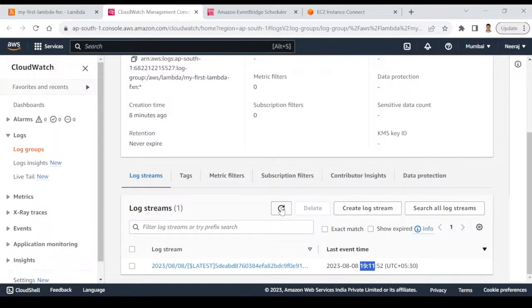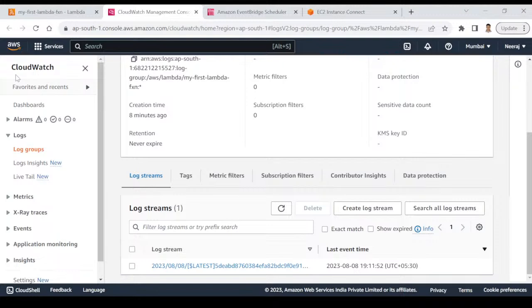Let me refresh this because it's already 7:20. It may take a few seconds. We'll wait for a few seconds and then we'll try again. It takes some time to store your logs into the CloudWatch service. This is another service actually. The CloudWatch service is holding the logs for all other AWS services. We have a separate class for CloudWatch, but for today, I will not go into detail because we are just checking the Lambda log.